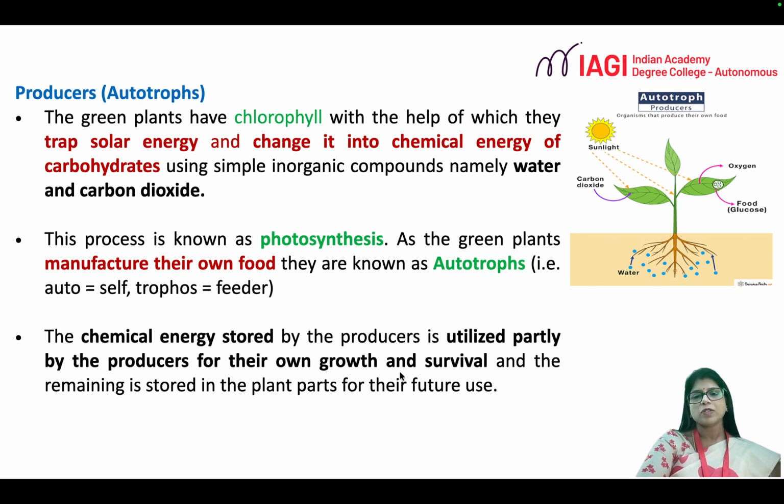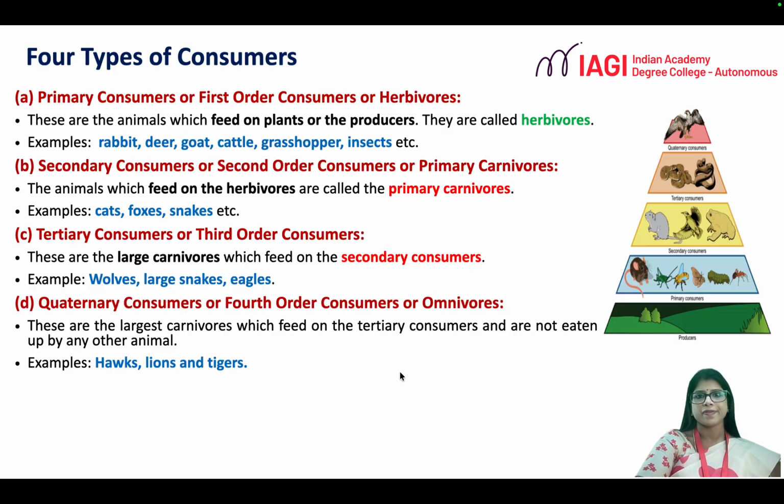Plants have a special type of pigment called chlorophyll. Using these pigments, they can trap the solar energy and convert it into the chemical energy of carbohydrates, utilizing water and carbon dioxide. This process is referred to as photosynthesis, by which plants trap the solar energy and convert it into chemical energy. As plants are capable of producing their own food, they are called autotrophs. Auto means self, trophos means feeder. So they are able to produce their own food and feed themselves. That's why they are called autotrophs.